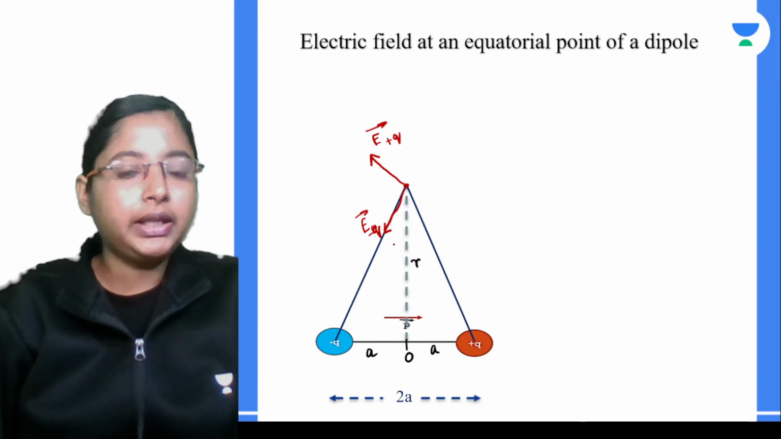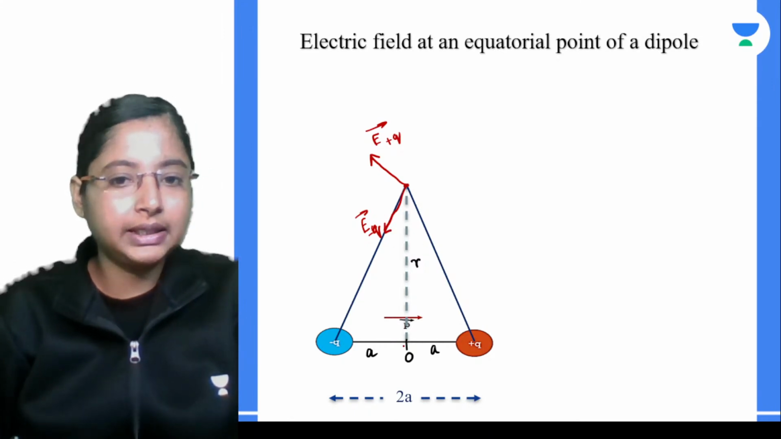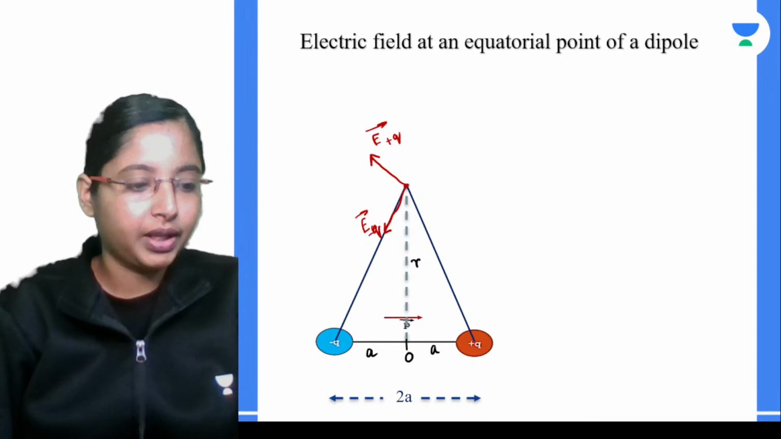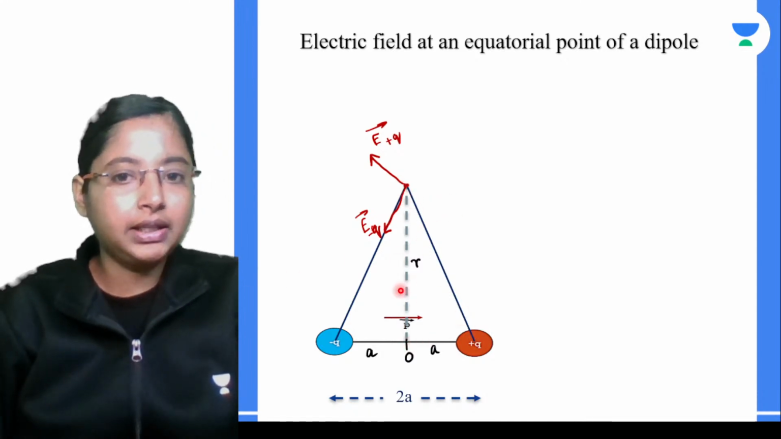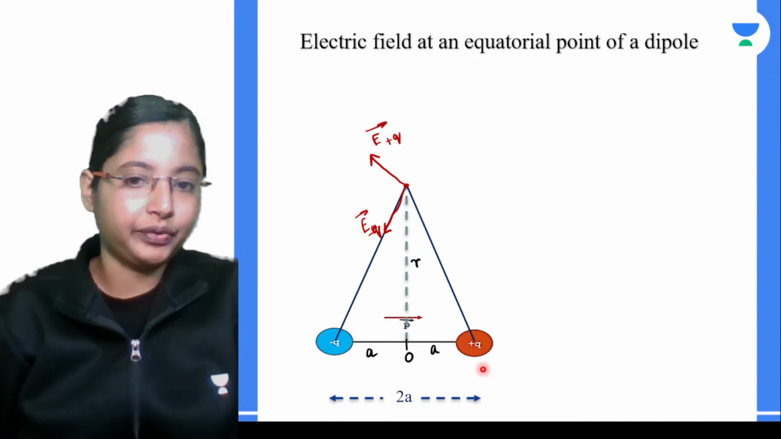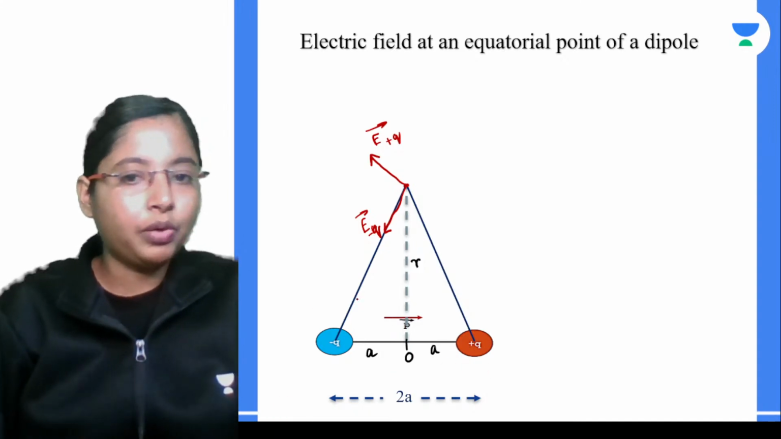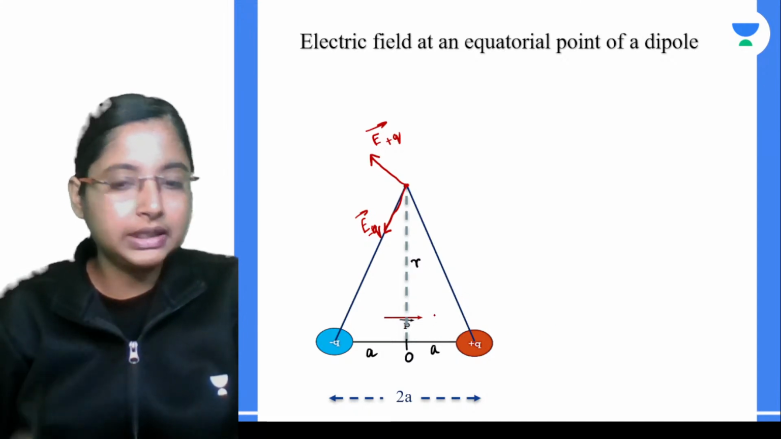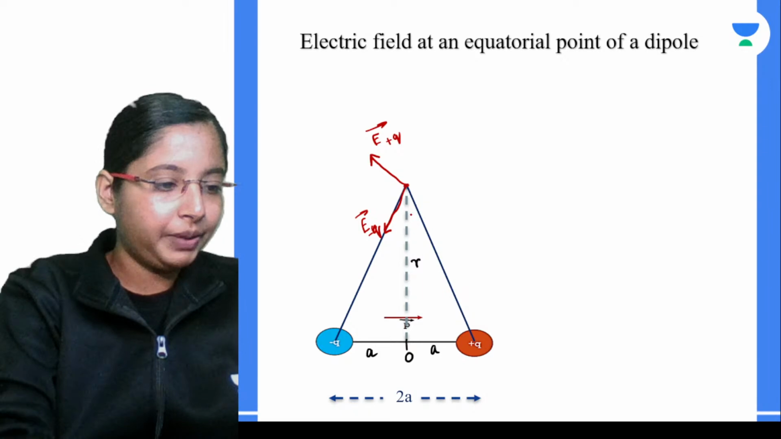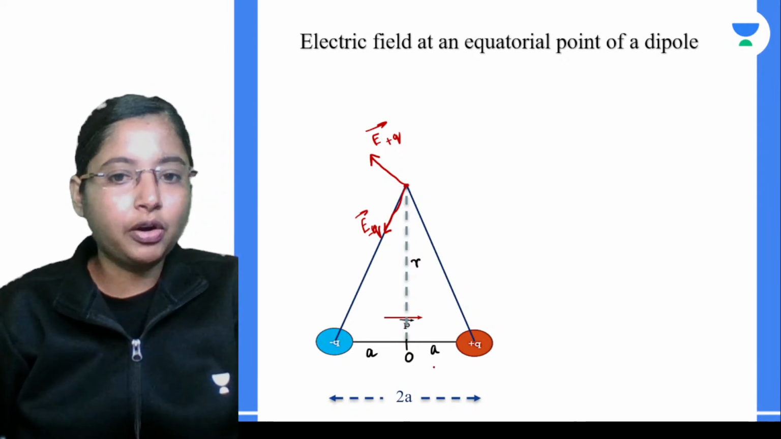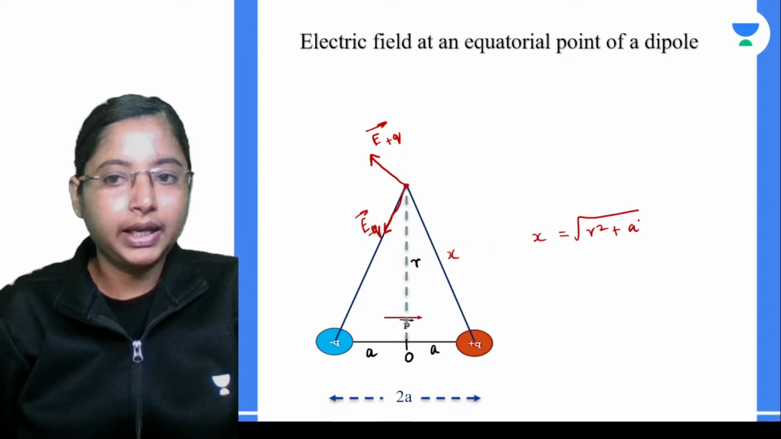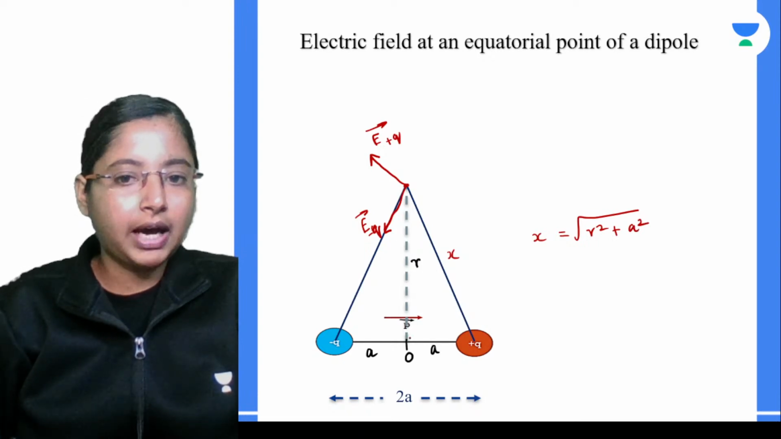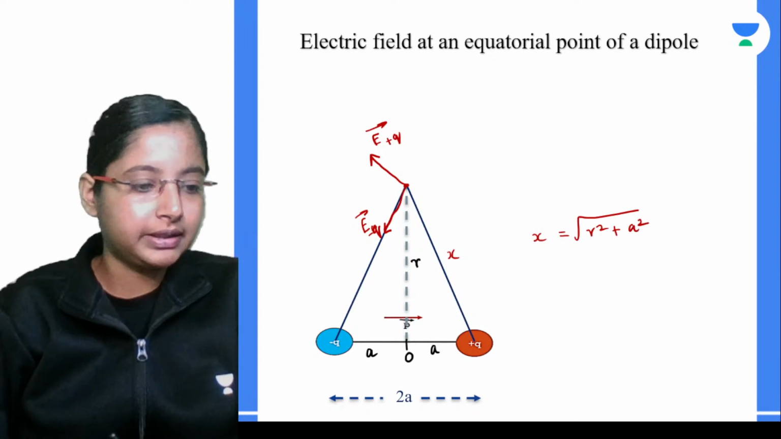Now one thing we can notice over here is that this is a right angle triangle. This distance is r, this distance is a. According to Pythagoras theorem, let's say this distance is x. What will x be? x will be the root of r square plus a square. That is the distance value over here.